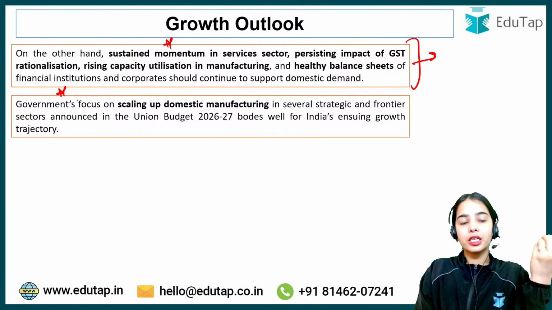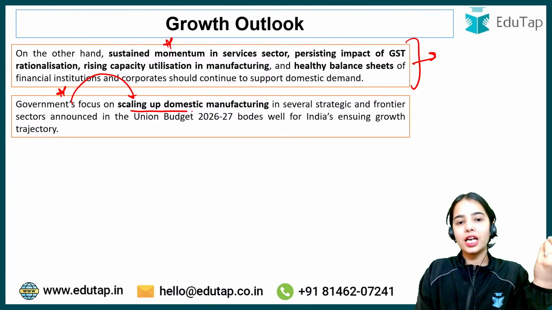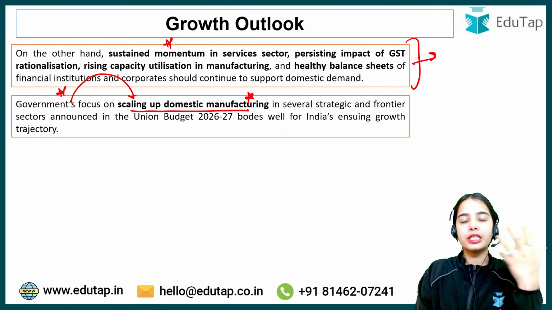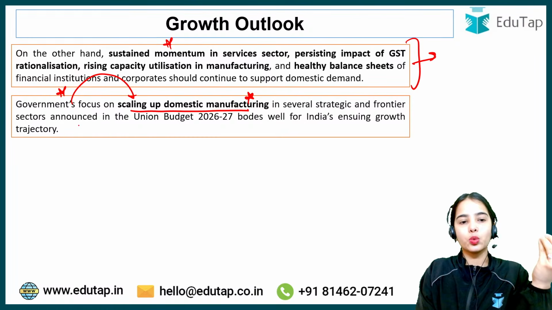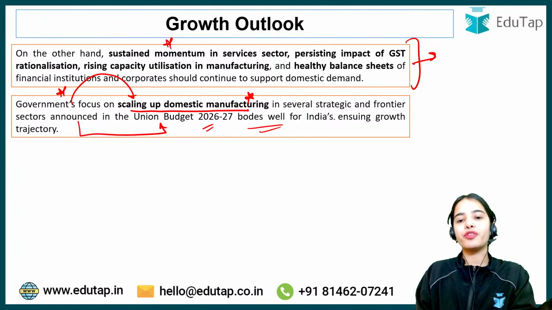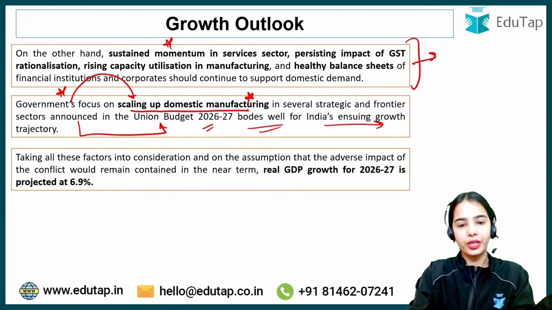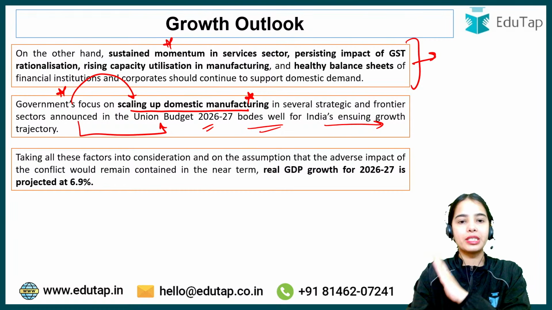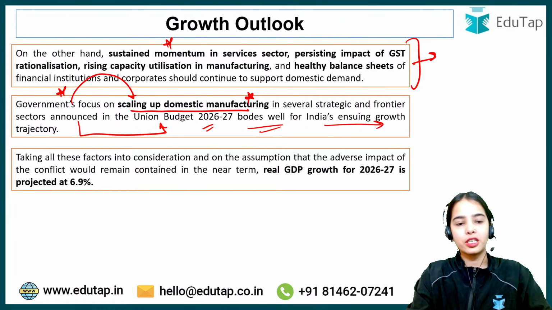Now the government is focusing on the scaling up of domestic manufacturing in different areas, in different sectors. This was announced in the Union Budget 2026-27. This is a good announcement for India's growth trajectory, that the government is focusing on domestic manufacturing and is going to boost the domestic manufacturing.